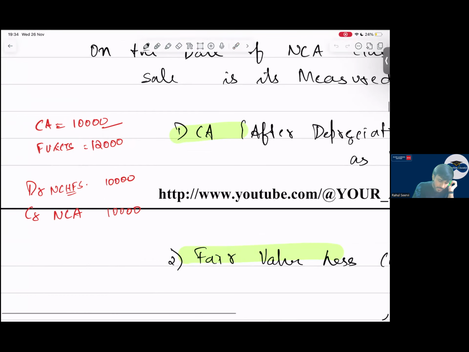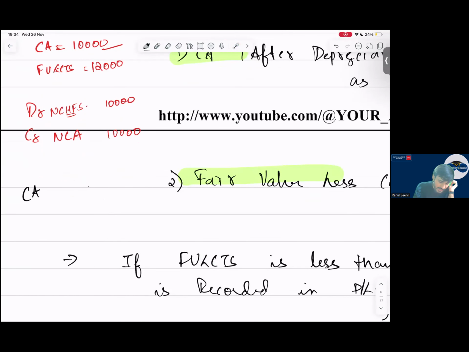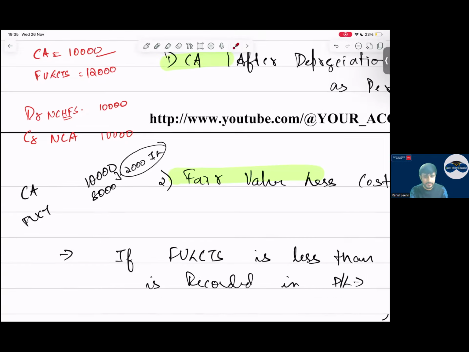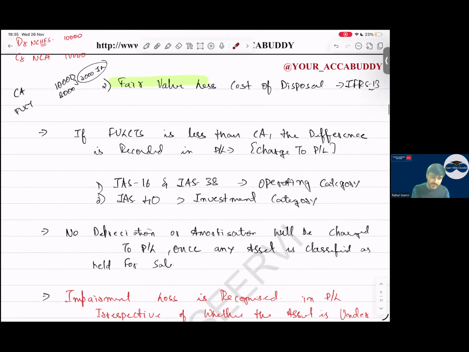No, sir. But if the carrying amount is 10,000 and the fair value less cost to sell is 8,000, so the 2,000 is what? The 2,000 is an impairment loss. Where will you take this? Directly to P&L. Yes, sir. Which category, sir? If it is IAS 16 and IAS 38, operating category.